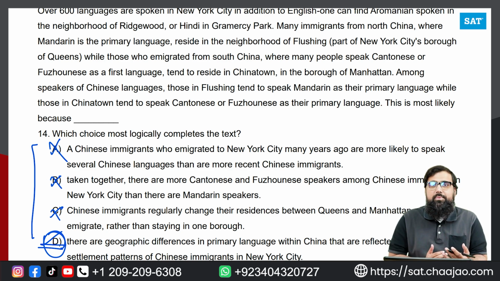So these are the 4 types that we normally have in information and ideas. We have textual evidence, quantitative evidence, main idea or central ideas, and the inference question. If you master these 4 types of questions, hopefully you will be able to get a good score on the information and ideas part on the SAT. Compared to the other sections, it's a touch harder because you have more reading content. You need to practice, and you have to analyze and process the information to get to the right answer. But with adequate practice, you can always do that. This is something that you need to work on. So this was the information and ideas part.